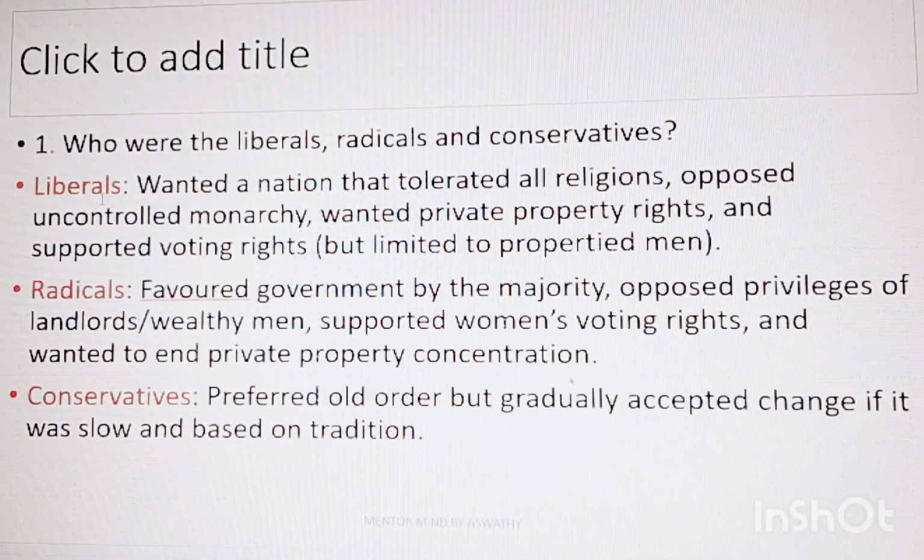Secondly, we move on to the radicals. Radicals favored government by the majority. They also opposed the privileges of landlords and wealthy men. But these radicals believed in women's voting rights, and they wanted to end private property concentration. And the last one is the conservatives. As the name suggests, conservatives preferred the old order, but gradually accepted change. That is, they knew a change should be made, but it should be made gradually, not all of a sudden. Okay.